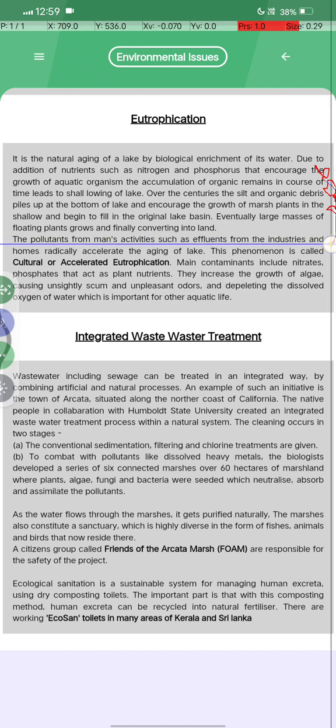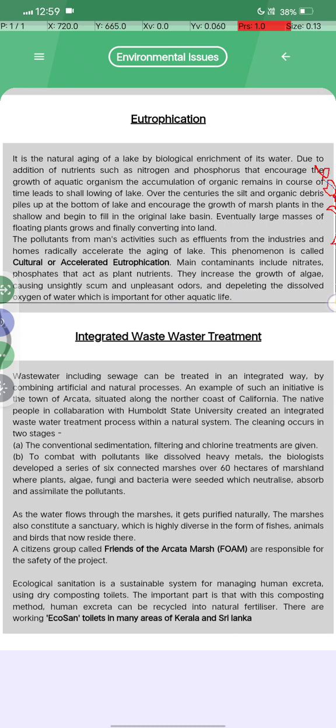The pollutants from human activities, such as effluents from industries and homes, radically accelerate the aging of lakes. This phenomenon is called cultural or accelerated eutrophication. The main contaminants include nitrates and phosphates, which act as plant nutrients. They increase the growth of algae, causing unsightly scum and unpleasant odors, and depleting the dissolved oxygen of the water, which is important for aquatic life.